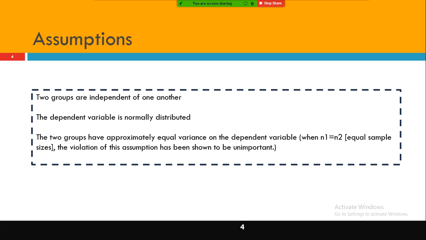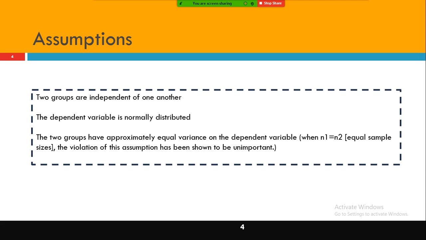The first assumption: the two groups are independent of one another. The samples we draw are from two different groups altogether, male population and female population. The second: the dependent variable is normally distributed.